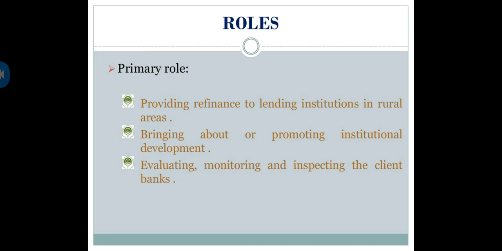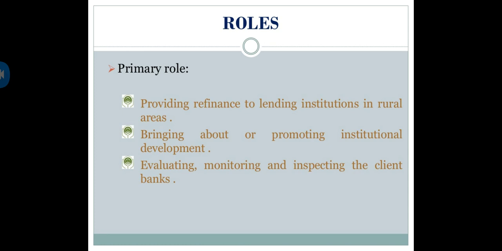Is the banking system running successfully or not? Are rural, agricultural sector people satisfied with the financial assistance given by NABARD or not? That comes under monitoring as well as inspecting. It is inspecting all the banks, organized, unorganized, nationalized. That is, banks which are giving finance to the agriculturists, like state cooperative banks, district cooperative banks, primary cooperative banks, etc.